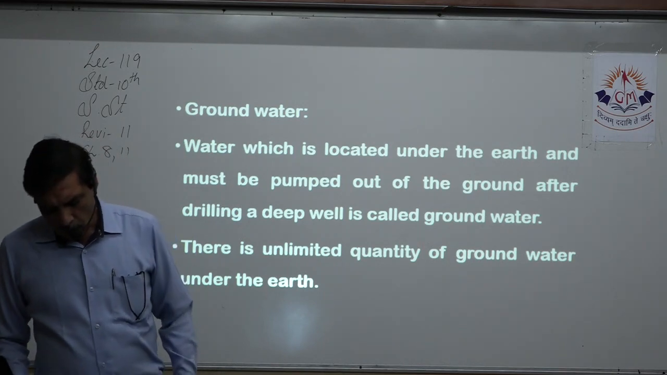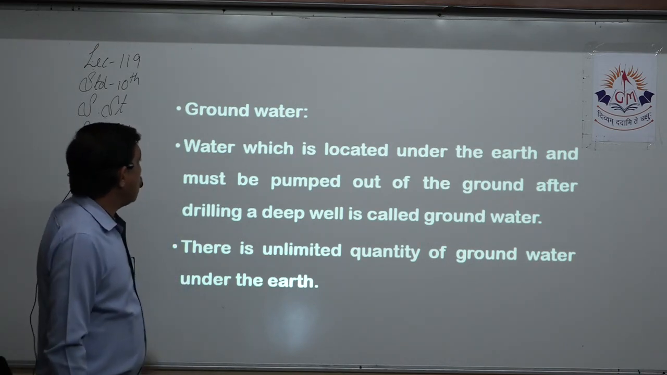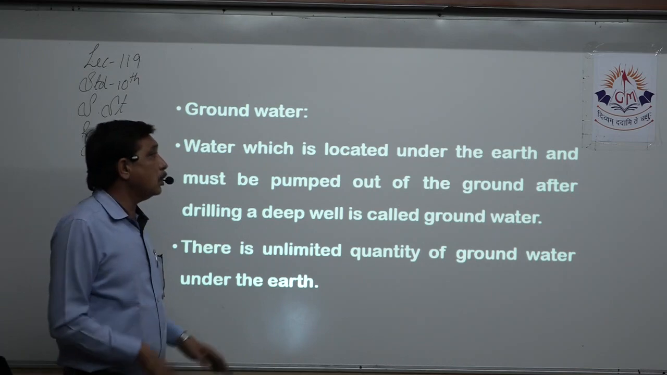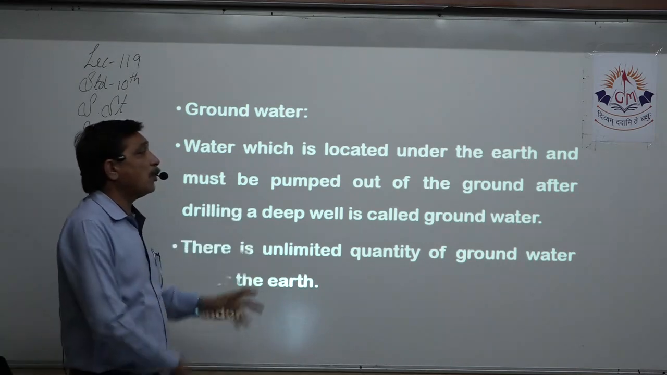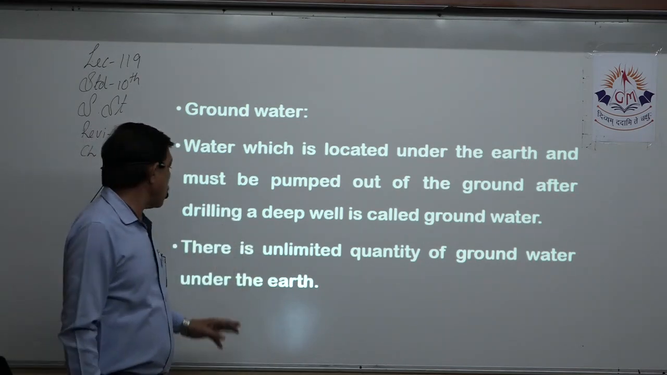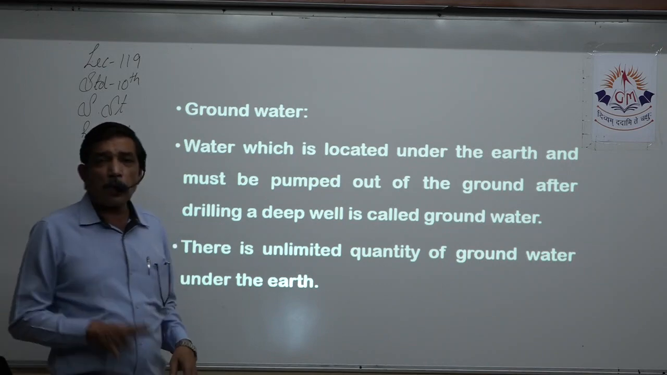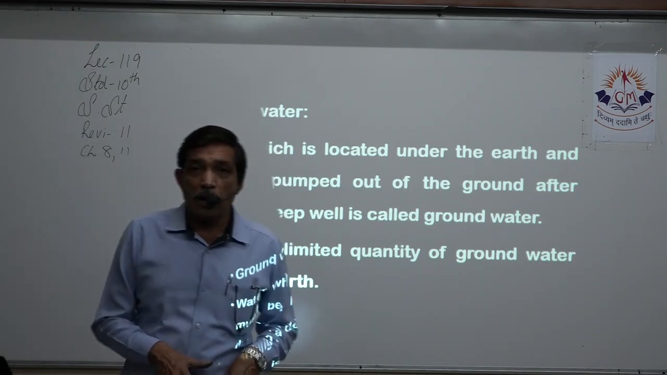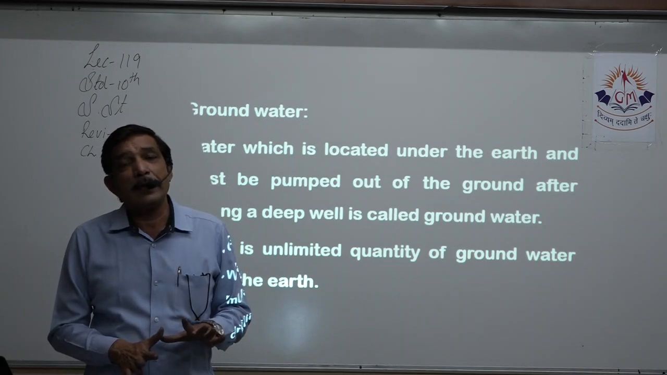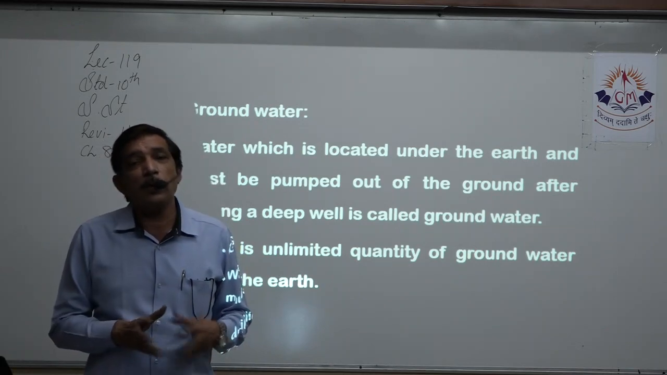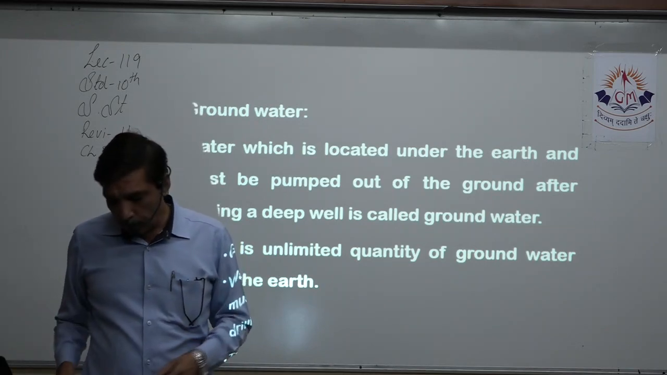Now, water which is located under the earth, that is groundwater, and must be pumped out of the ground. This is the definition. We do not exactly know how much groundwater is there, right? So we can say it is an unlimited supply. We keep on getting water from the ground.